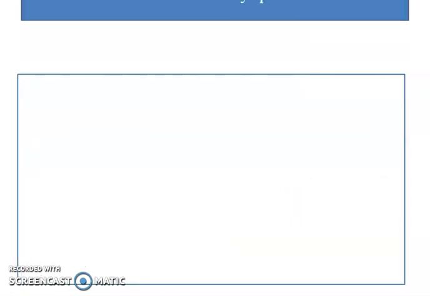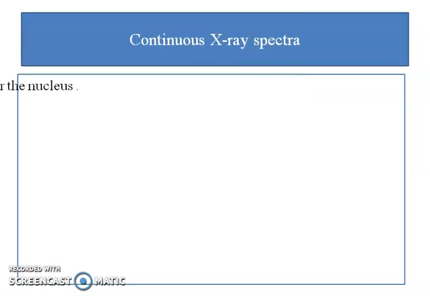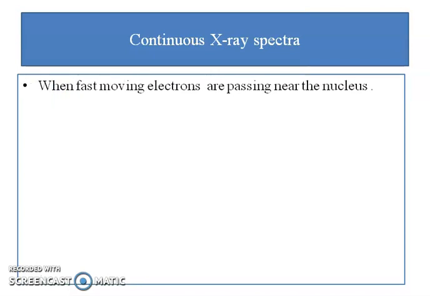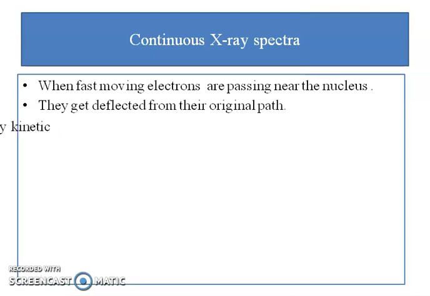Next is continuous X-ray spectra. When fast moving electrons are passing near the nucleus, then they get deflected from their original path.